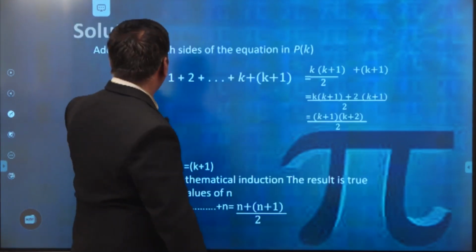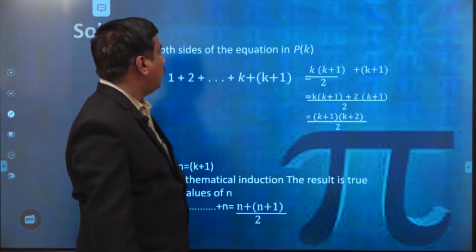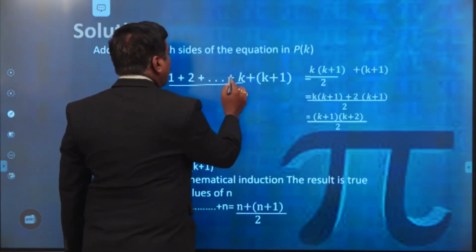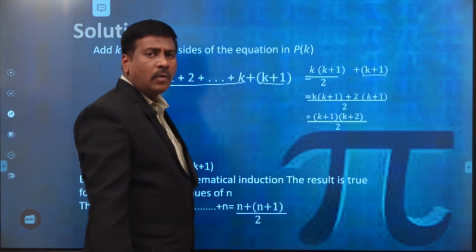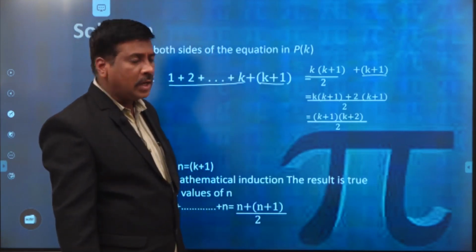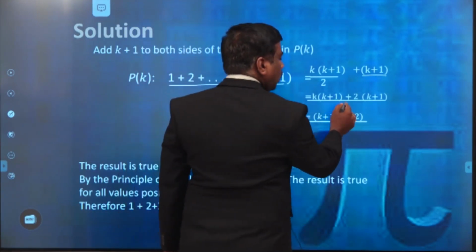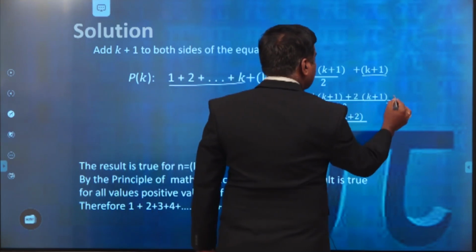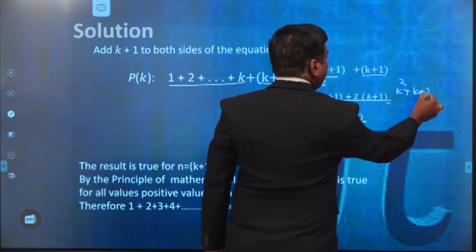Next, second one: add k plus 1 to both sides of the assumption equation in P of k. That is why we add k plus 1 to the left hand side and right hand side of the result we assumed, P of k being true. That means k plus 1, take 2 as the LCM, then 2 into (k plus 1), then automatically we get k square plus k plus 2k plus 2, all by 2.